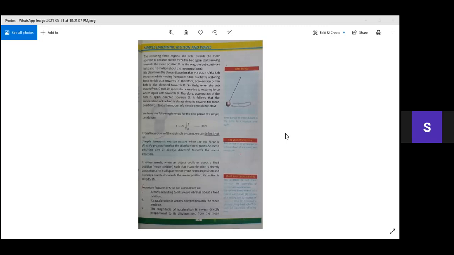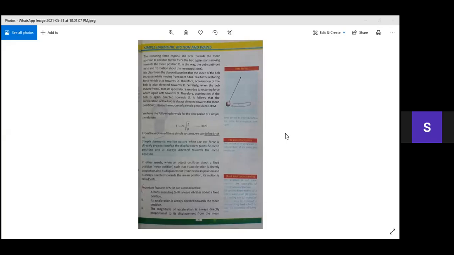Now there are some characteristics of simple harmonic motion. The first one is that a body executing simple harmonic motion always vibrates about a fixed position, or about its mean position O. The second one is that its acceleration is always directed towards the mean position.